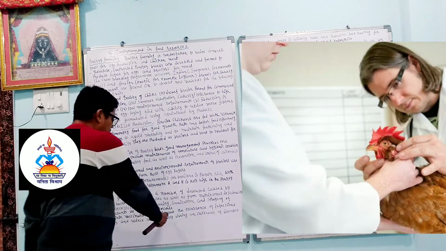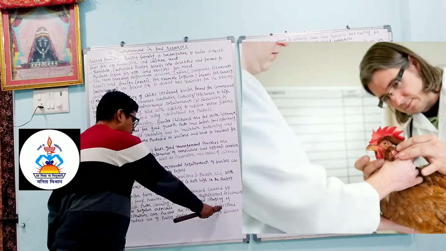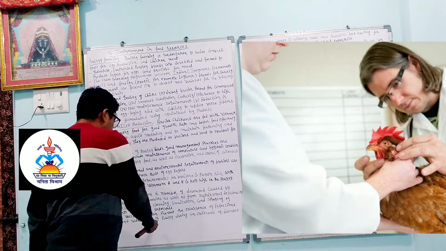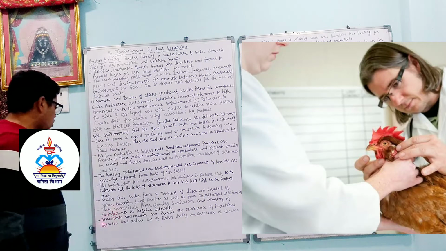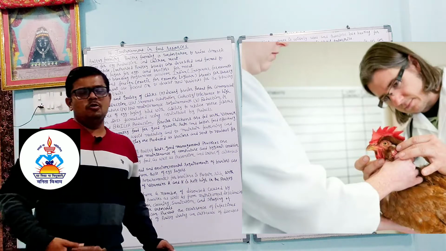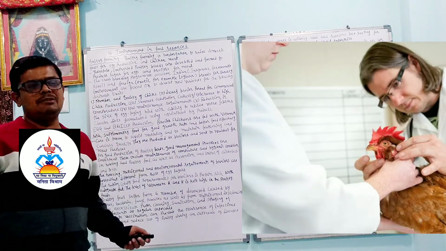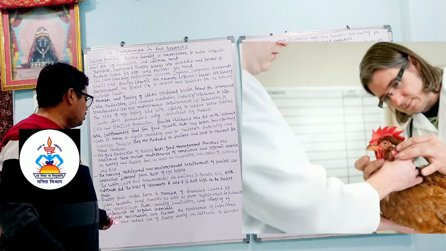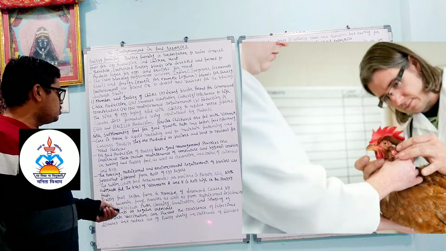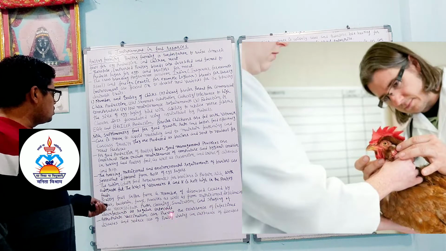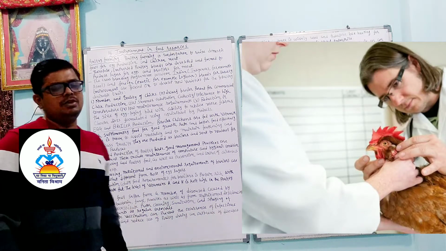Appropriate vaccination can prevent the occurrence of infectious disease and reduce the loss of poultry during an outbreak of the disease. Vaccination is very important in humans, and in the same way vaccination is also important in poultry fowl.